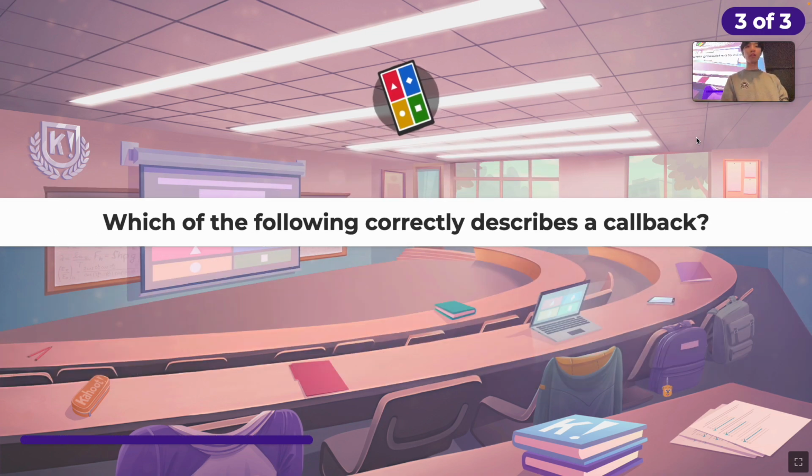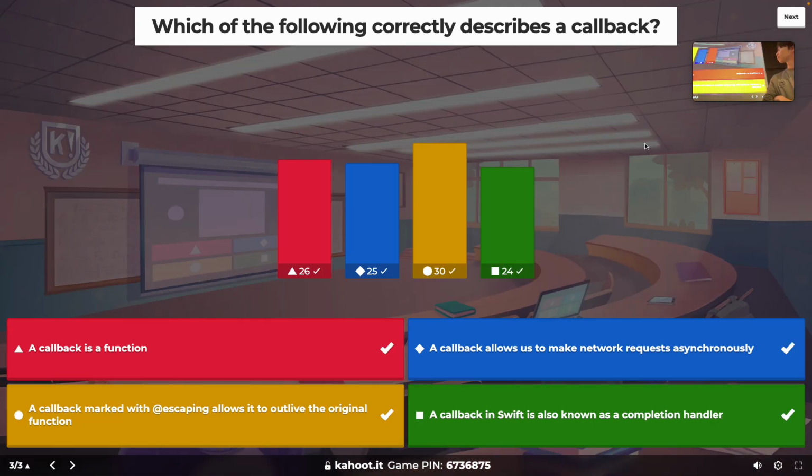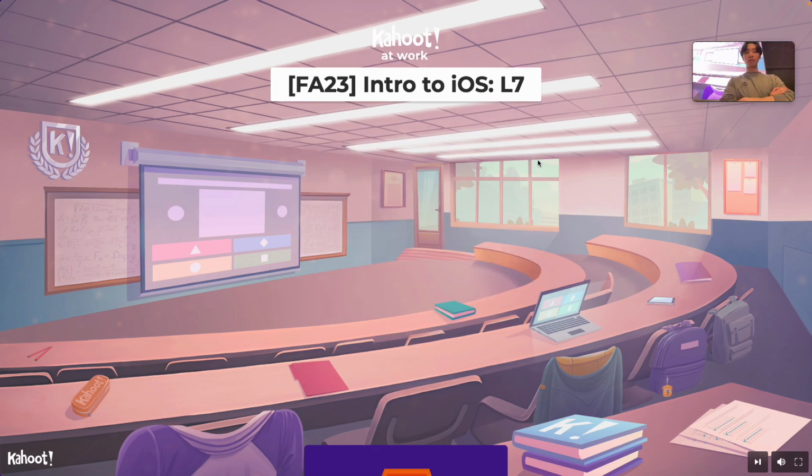Multi-select. Which of the following correctly describes a callback? All right, good job. Yeah, so all of these are true. A callback is a function, allows us to make asynchronous requests, and it's also known as a completion handler, and you mark it with @escaping to allow it to outlive its original function.